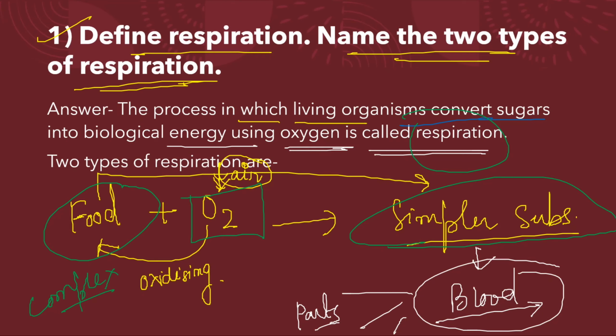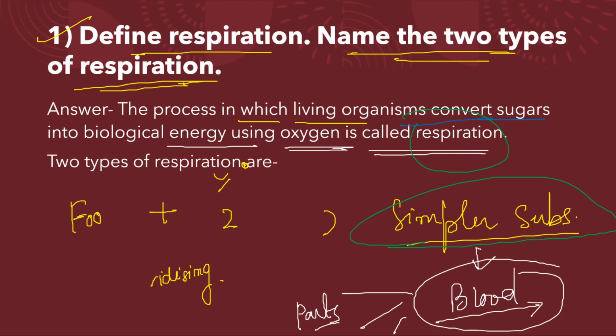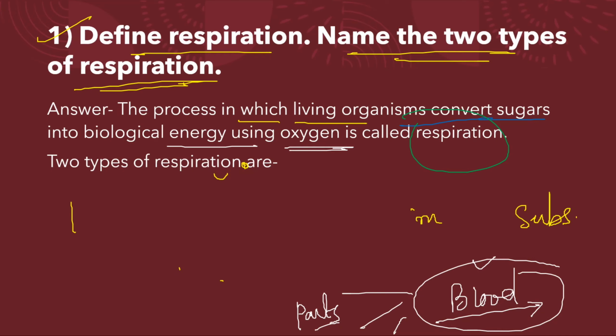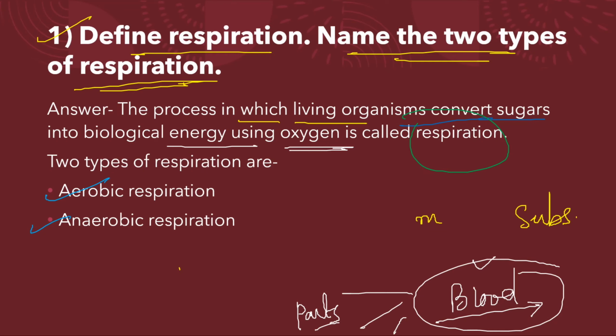Two types of respiration are. So what are the two types of respiration? Let us see the two types of respiration. So first is aerobic respiration. Okay, and the next one is anaerobic respiration. So the respiration which is done, or when the food is broken down in the presence of oxygen, then it is known as aerobic respiration.